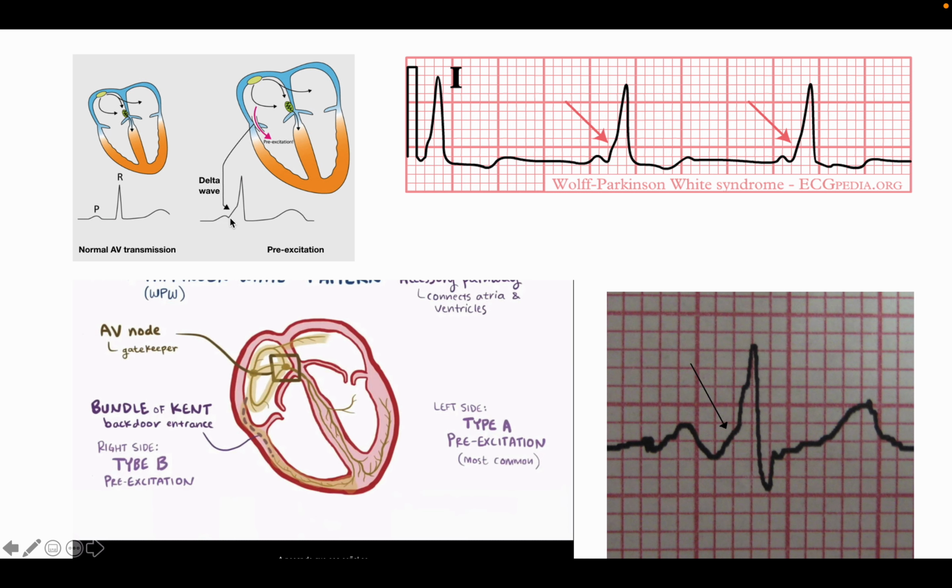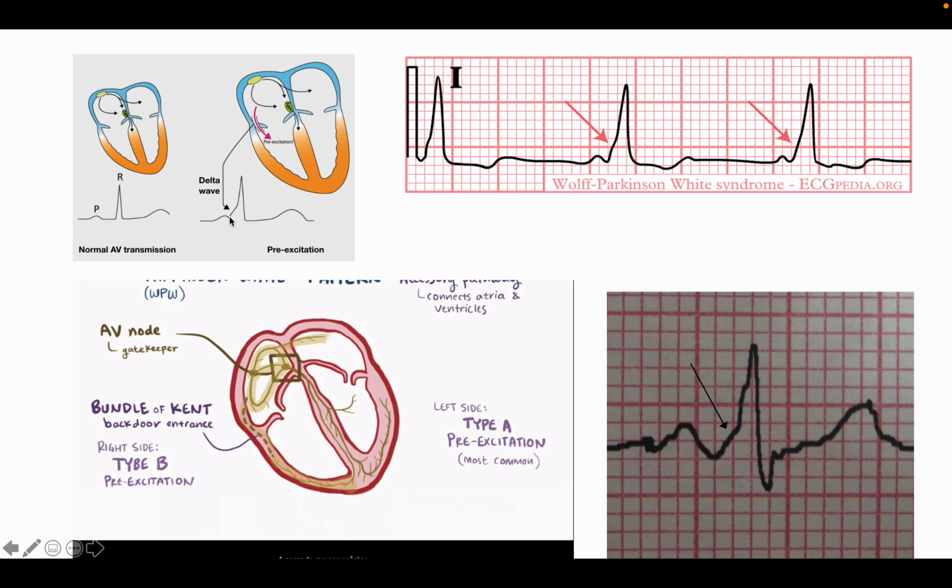So in this picture, you see that when the P wave is conducted more or less normally, then the PR interval is here, and there is a wave that is beginning here. This wave represents the impulse going through the bundle of Kent and depolarizing the ventricle. When it depolarizes the ventricle partially, then the normal pathway will come, and the impulse will come from this normal pathway and cause the normal QRS complex.